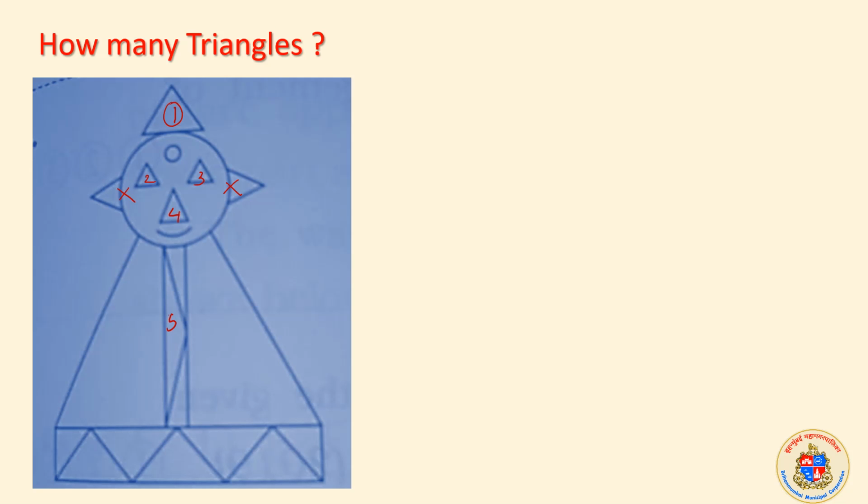This is 5. This is not, because the base is curved. This can be taken 6. This is not, because it is curved here. This is not, because it looks like a triangle, but it is not a triangle. So we reach 6, 7, 8, 9, 10, 11, 12.